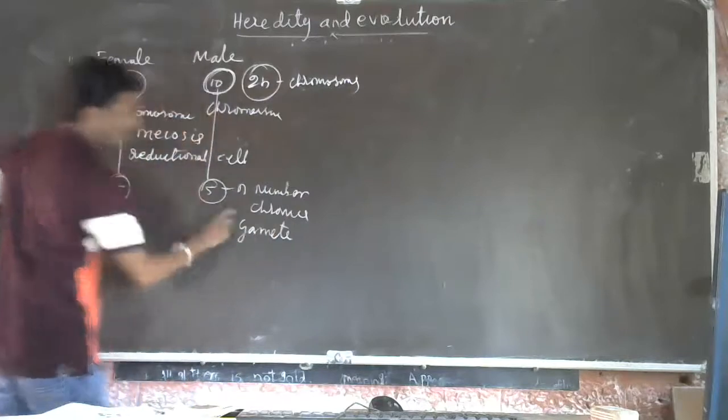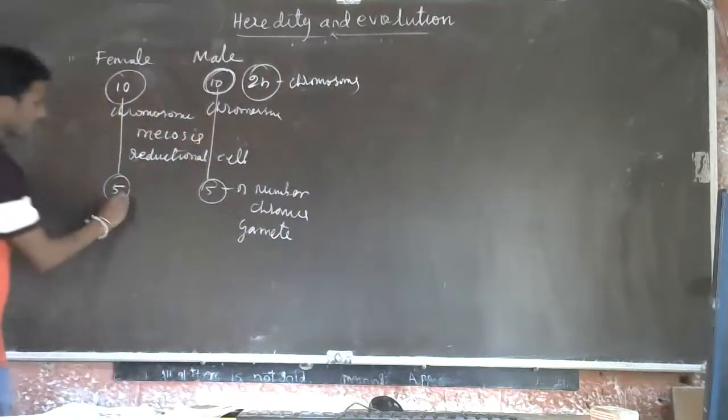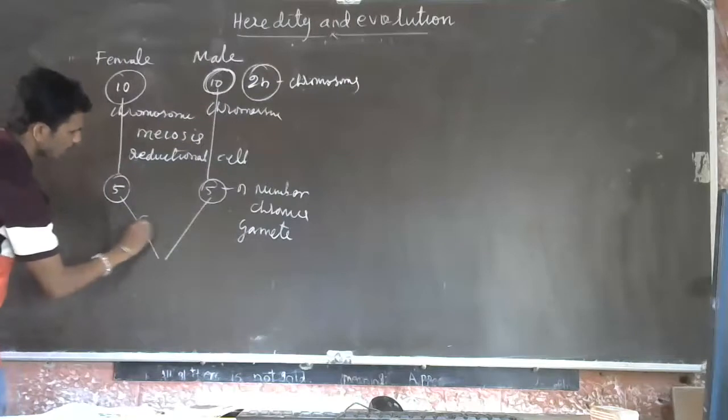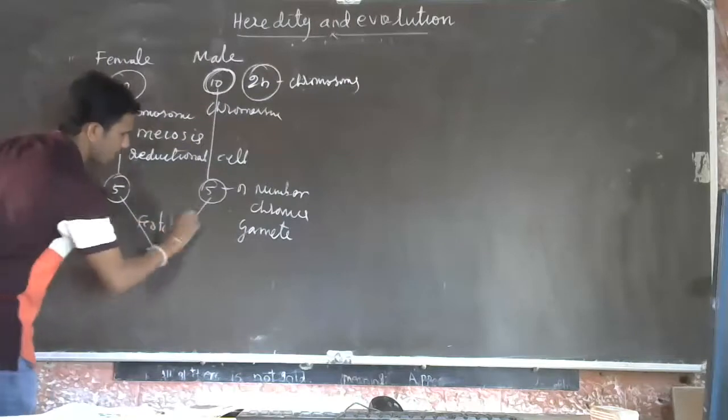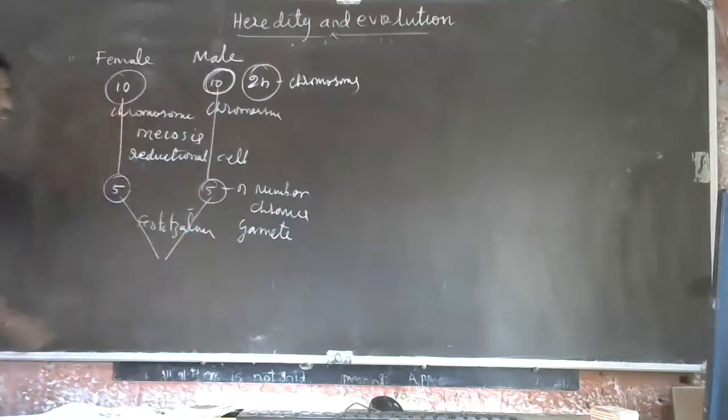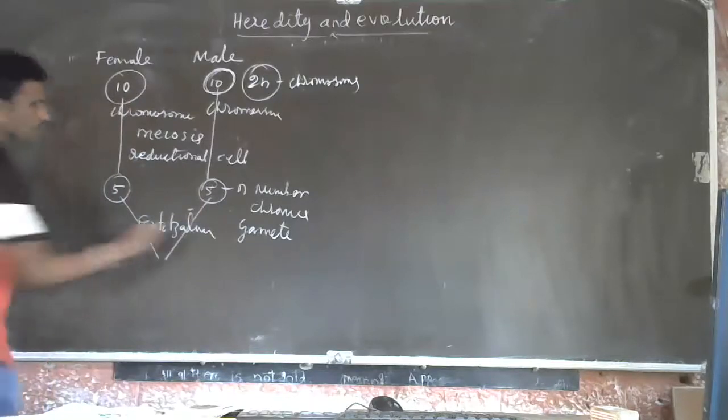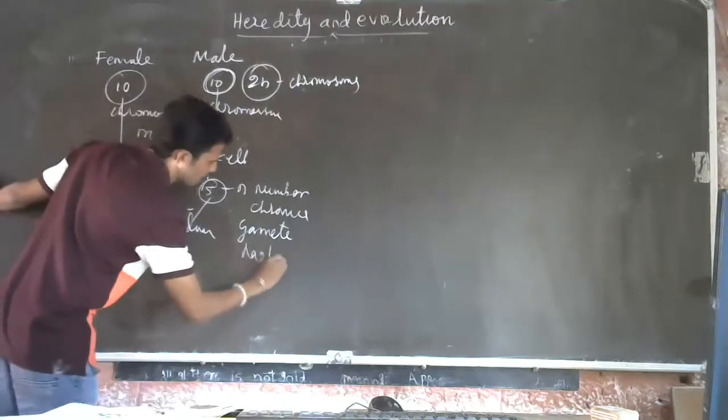I'm going fast because I already taught you this. During fertilization, both these daughter cells, that are haploid cells, unite and fuse together to form a zygote. Gametes are nothing but haploid cells.